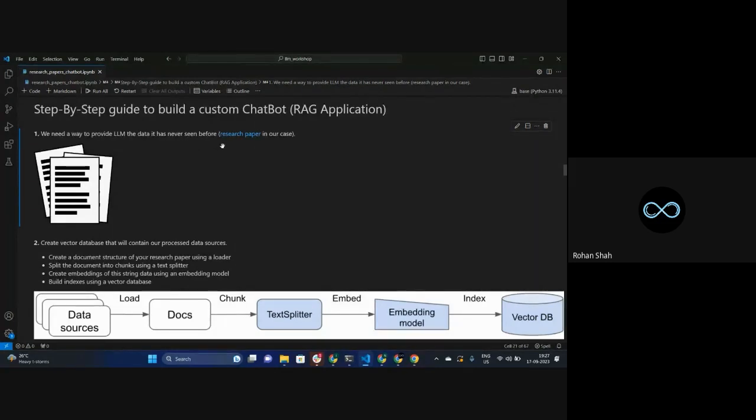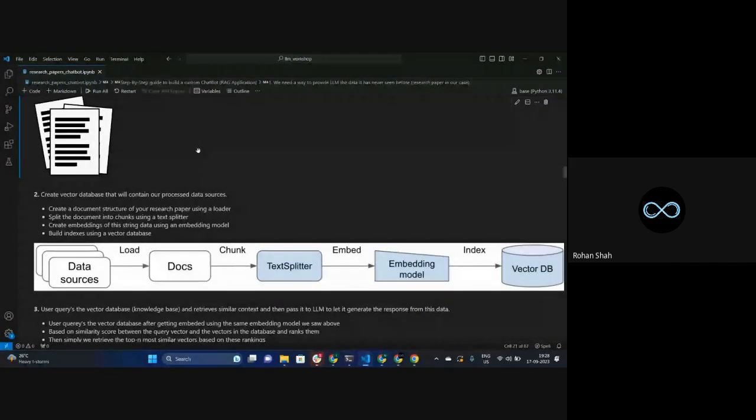In our case, that's the research paper that I had opened. So what is that way? We are going to identify it. Once we know how we can load the data and expose it to the LLM, then we can talk about later steps. So how are we going to do this? What exact steps are we going to follow?